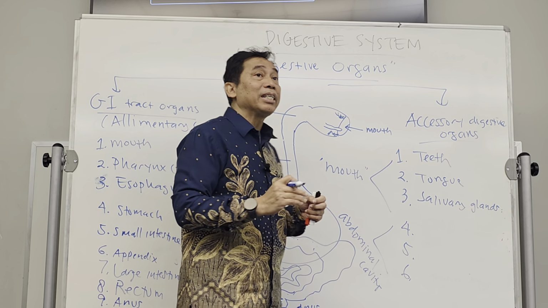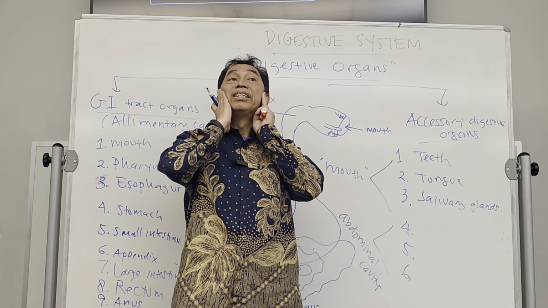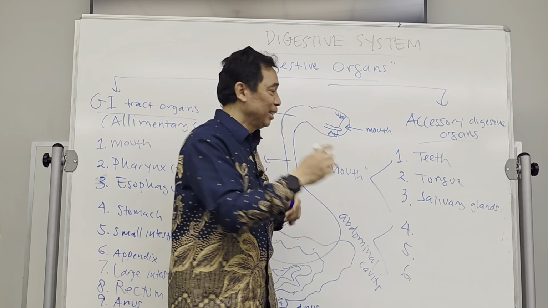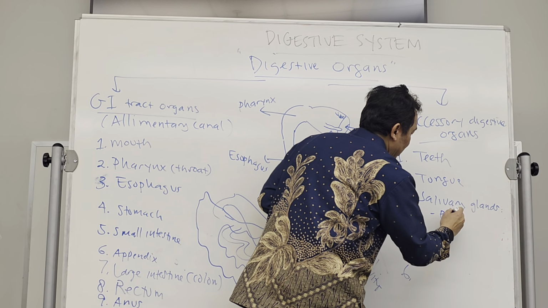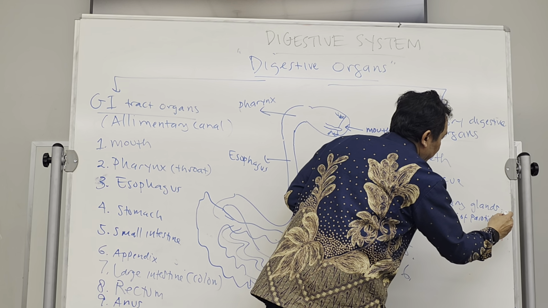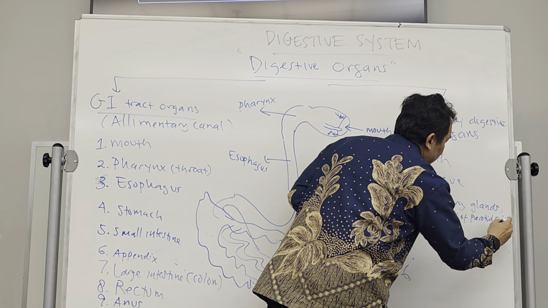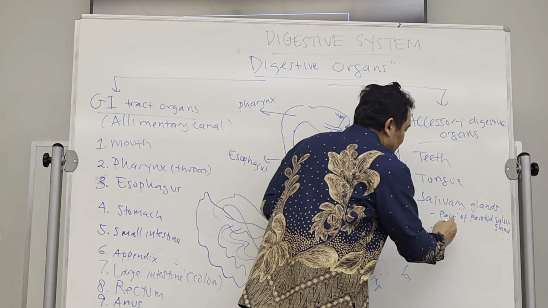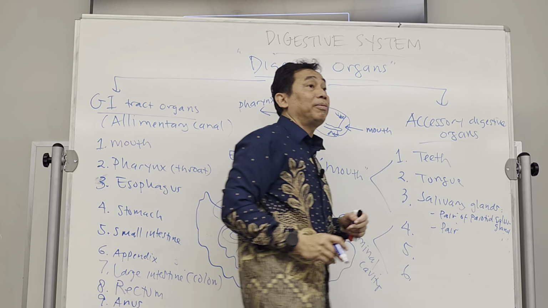One pair is on your cheek. It's called the parotid. A pair of parotid salivary glands, because you have left and right, right?